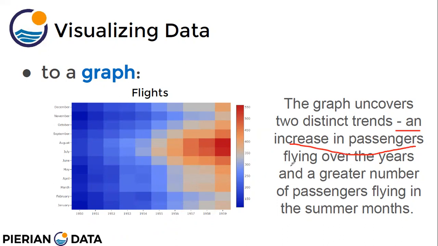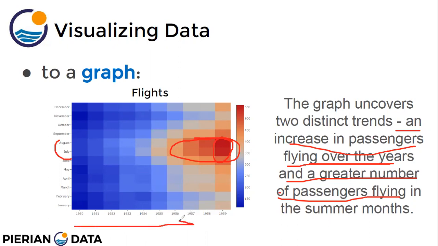All right, so the graph uncovers two distinct trends: an increase in passengers flying over the years, and a greater number of passengers flying in the summer months, right? These are the months of June, July, and August, and a lot of passengers are traveling during these months. If you talk about this particular year, 1959, the maximum number of people are traveling in these 2 months, July and August. Maybe this is part of summer vacation. That's why. And if you talk about all the years, a higher number of passengers are traveling if we move towards the right of the graph.